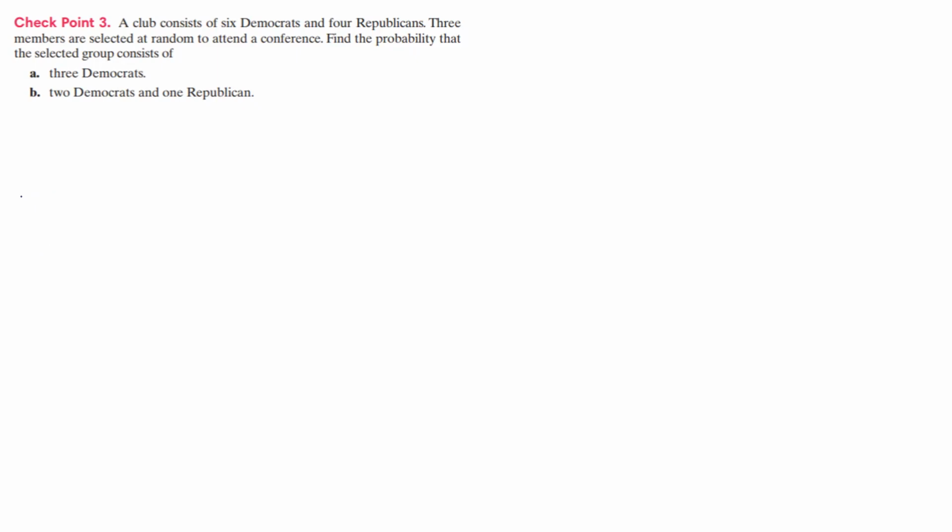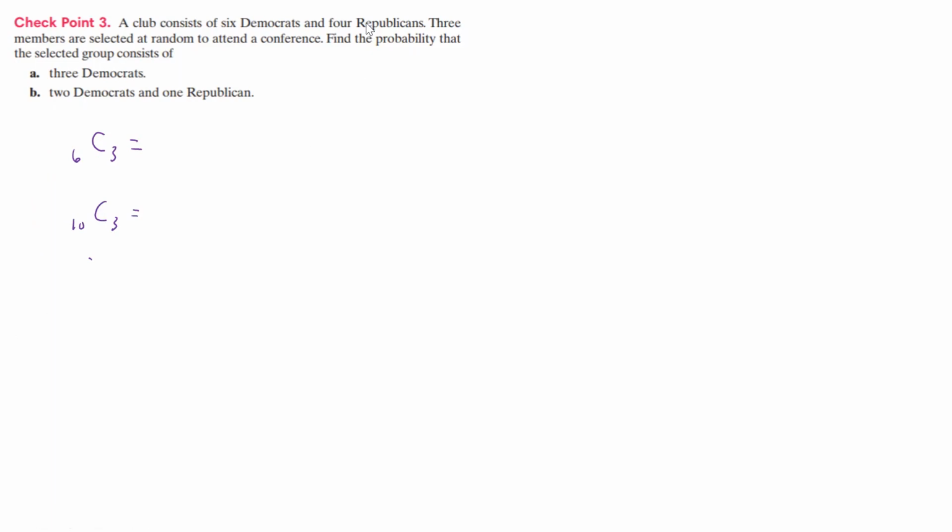All right, so we need to figure out what our numerator is going to be first. If we have 3 Democrats and they have a total of 6, we're going to have 6C3, and that's going to be what we have for our numerator, and 10C3, which is going to be in our denominator. And this is for, again, part A.